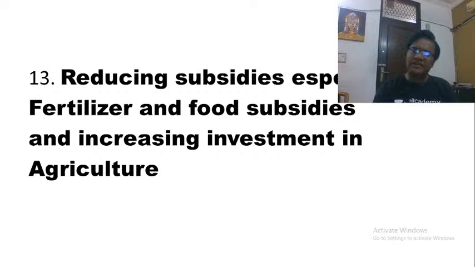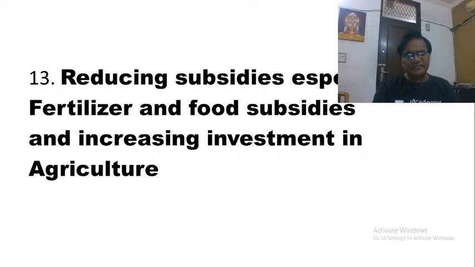As suggested by the Pavan Kumar committee, ultimately we have to move towards food stamps or direct benefits transfer, cash, so that we can drastically reduce subsidies. Once we reduce subsidies, the same amount of money can be used to invest in agriculture. As we said, public investment in agriculture is what is necessary. Right? These are all some of the solutions which are very direct, very simple, but which require a lot of political commitment.